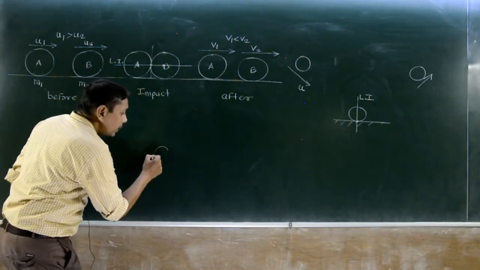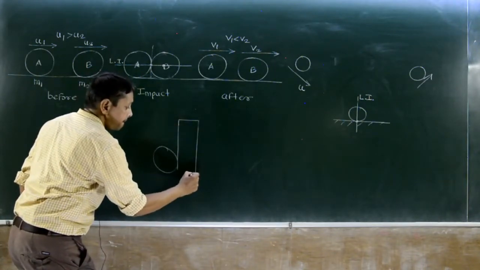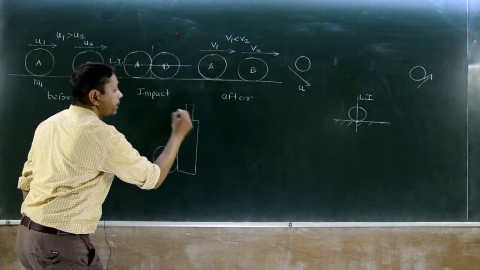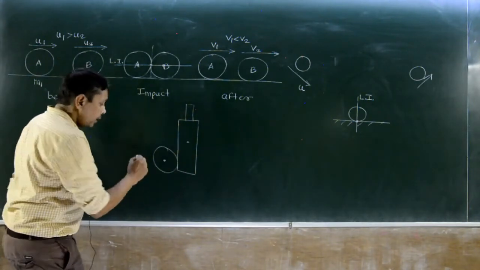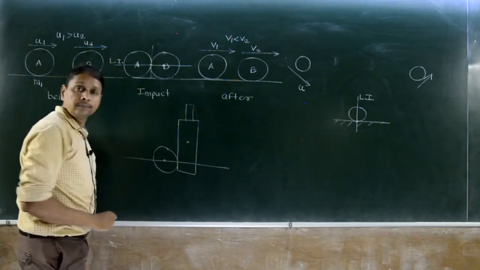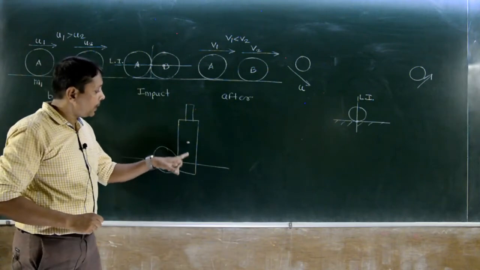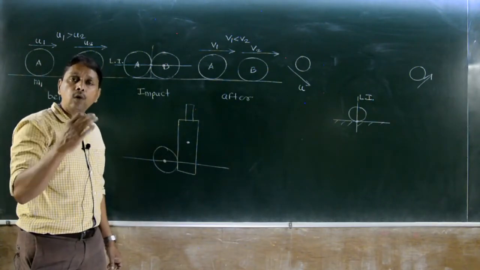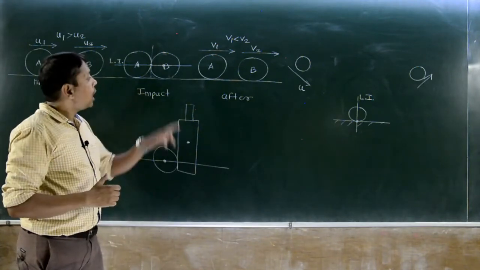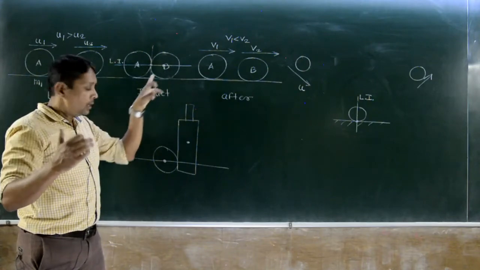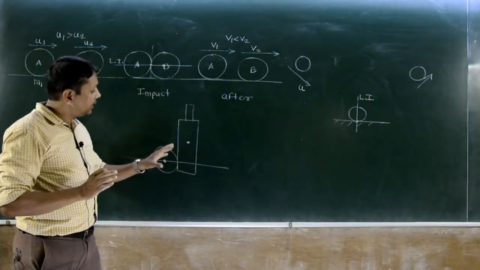Now, there is impact between ball and bat. Okay. So, center of gravity of this bat is here, suppose. And we have this as a line of impact. So, is it right? Center of gravity of this bat is not along the line of impact. It is called eccentric impact. So center of gravity lying along the line of impact is called central impact. Center of gravity of one or both bodies not along the line of impact is called eccentric impact.